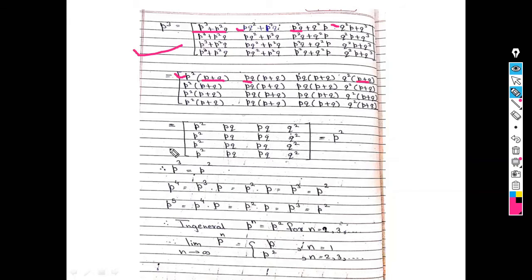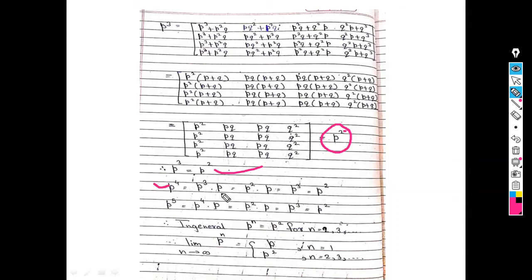Now we know that p plus q is 1. So all these answers are 1. So I get p square as the first column, p cube as the second column, p cube as the third column, and last p square, which is the same as the second transition probability matrix, that is P square. So P cube is the same as P square.